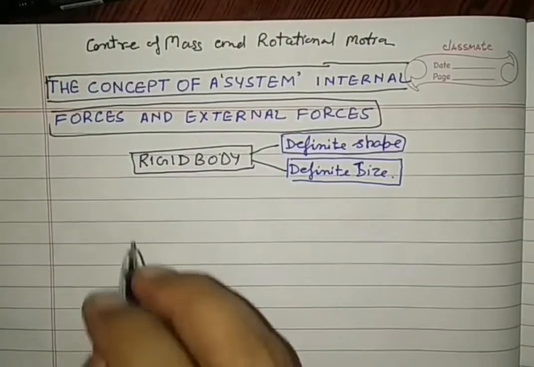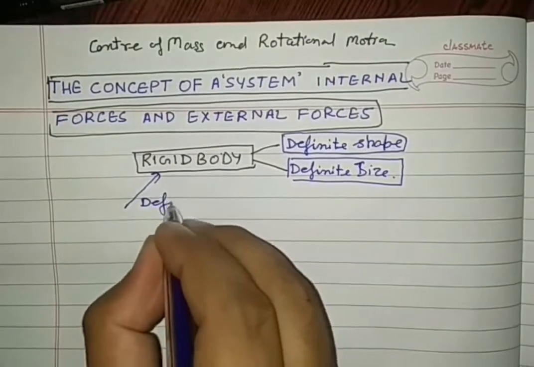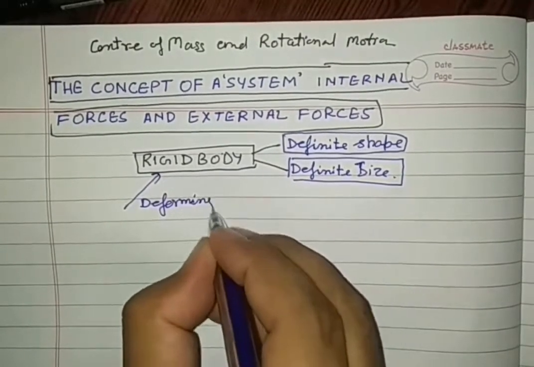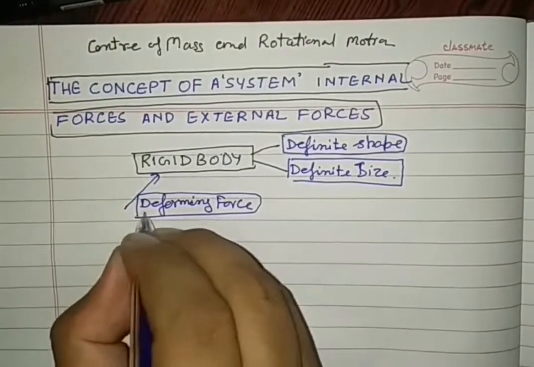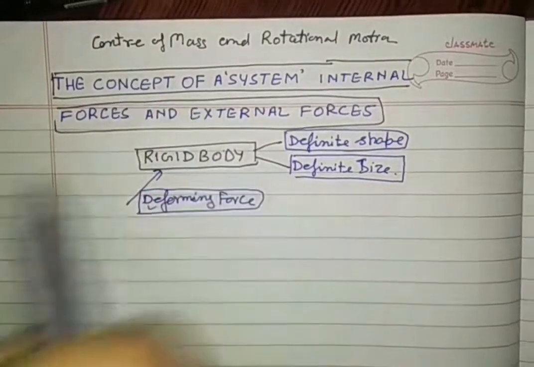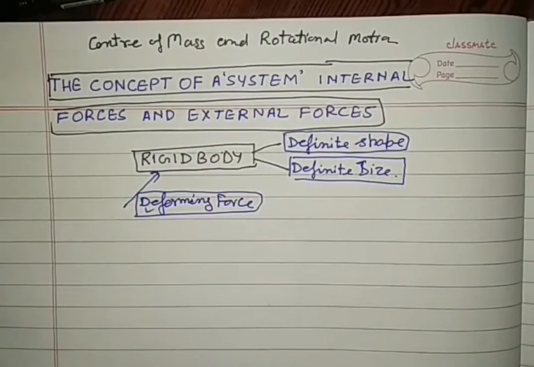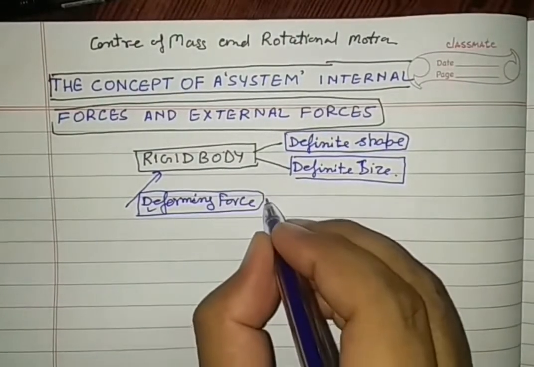When we apply a force on it, this force is called a deforming force. Students, you know the meaning of deforming. Deforming means one that changes the shape, right?